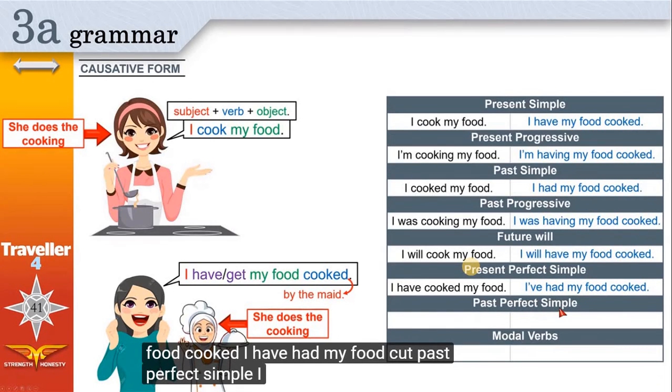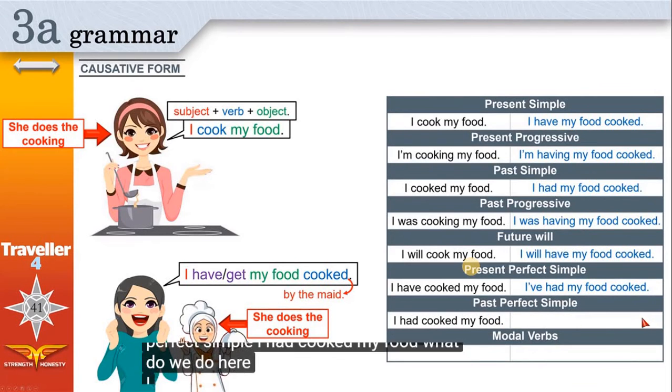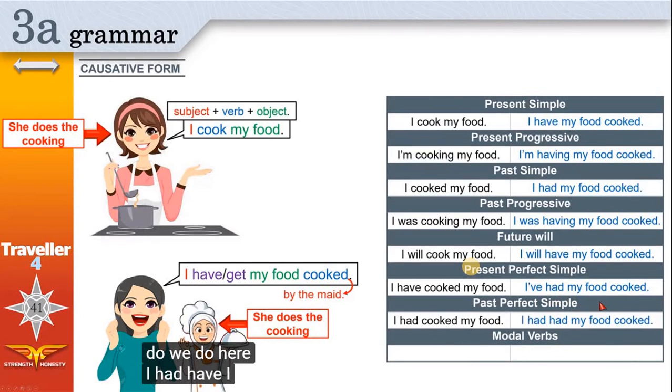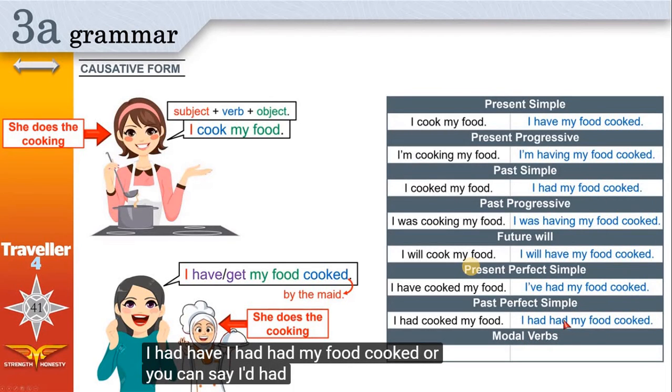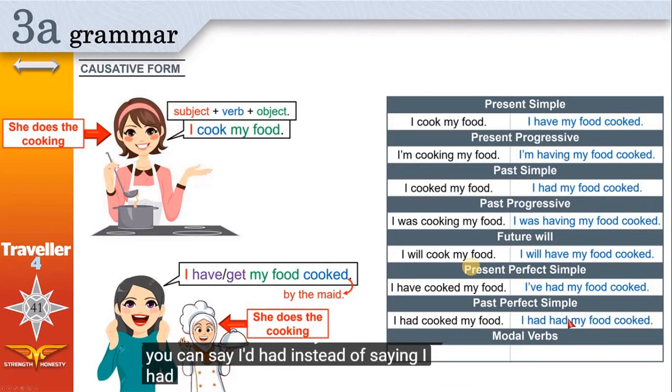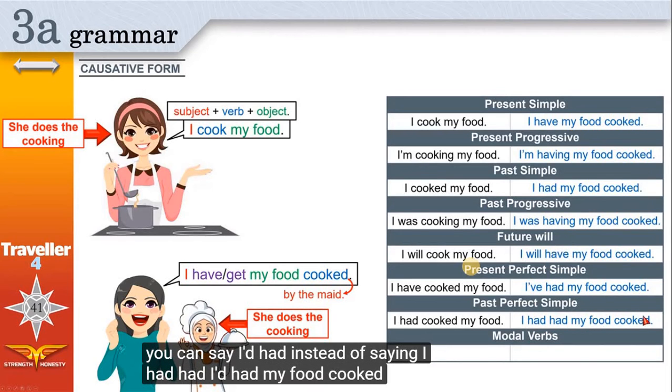Past perfect simple. I had cooked my food. What do we do here? I had had my food cooked. Or you can say I'd had my food cooked instead of saying I had had my food cooked.